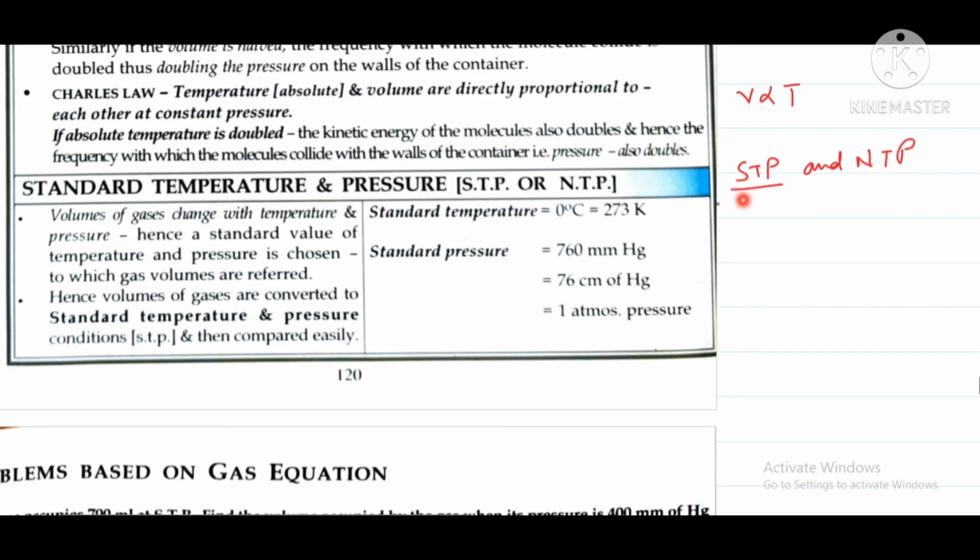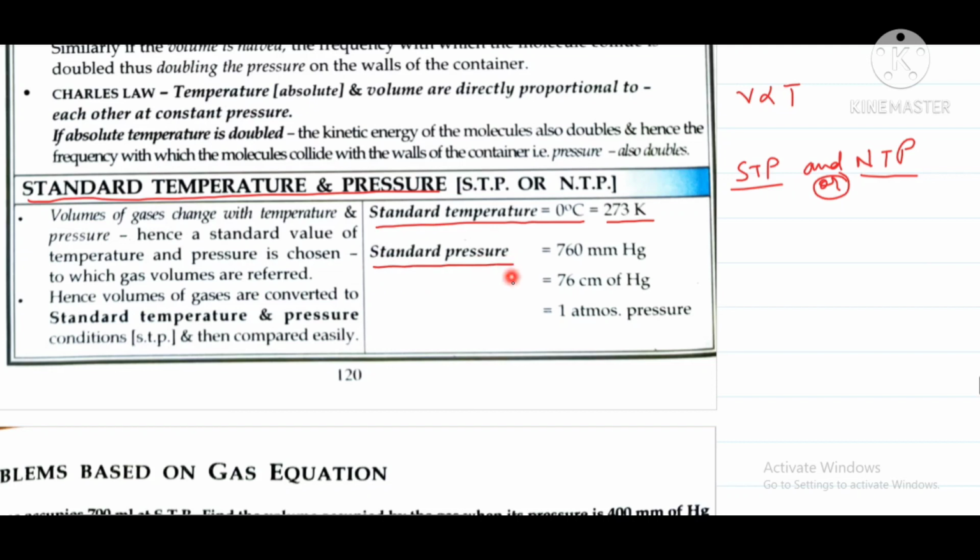Remember, STP is standard temperature and pressure. It is also known as NTP, that is normal temperature and pressure. Both are the same thing. Whenever we say STP, that means the standard temperature, which is 0 degree Celsius or 273 Kelvin.